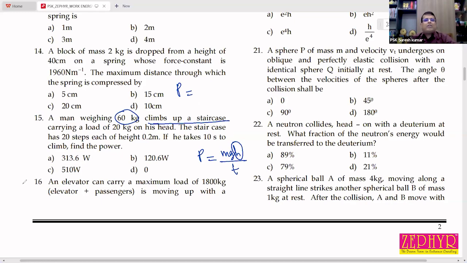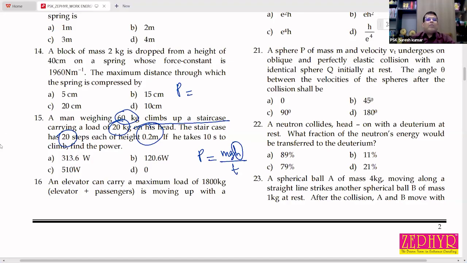A man weighing 60 kilogram climbs up a stair carrying a load of 20 kilogram on his head. 20 steps are there, each of height 0.2 meter. If he takes 10 seconds to climb, find the power. That is the question.